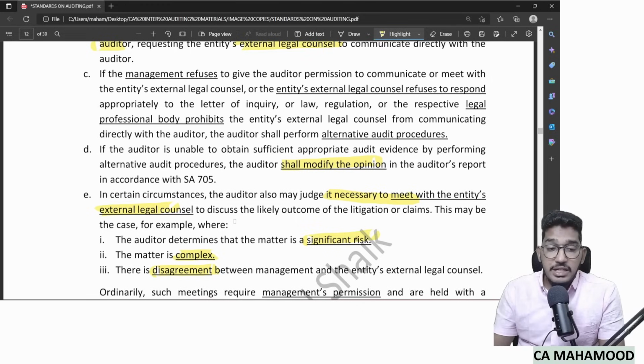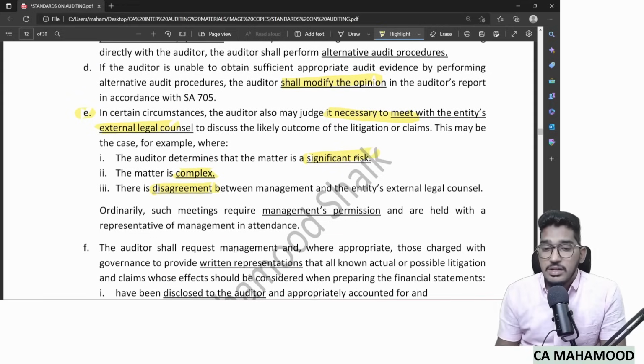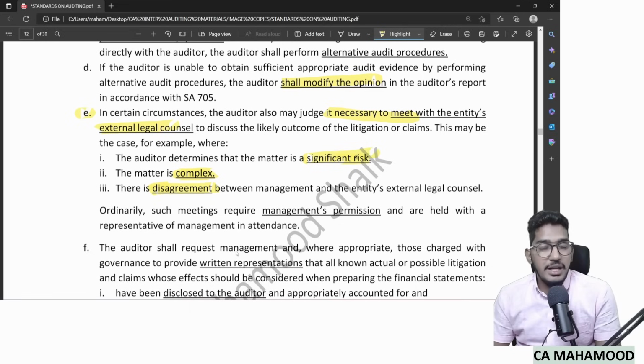In one of the examinations, they have tested only this point as a question. How they framed it is: in some cases, the auditor might feel that he has to go and meet the entity's external legal counsel personally. In what circumstances might the auditor have that requirement? So these three circumstances: when the risk is a significant risk, when the matter is very complex, and when there is a disagreement between management and the entity's external legal counsel.